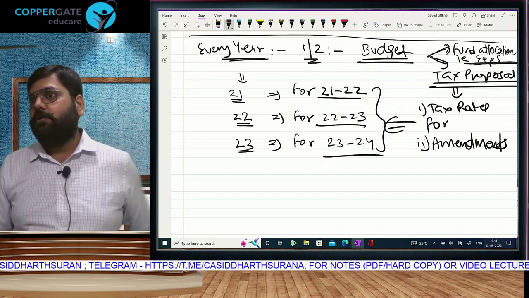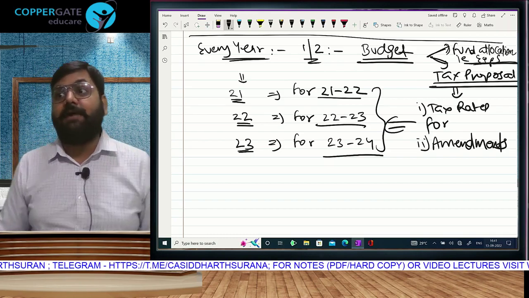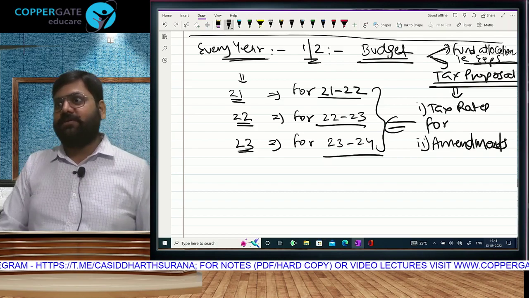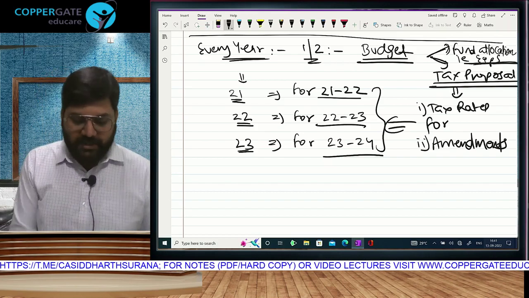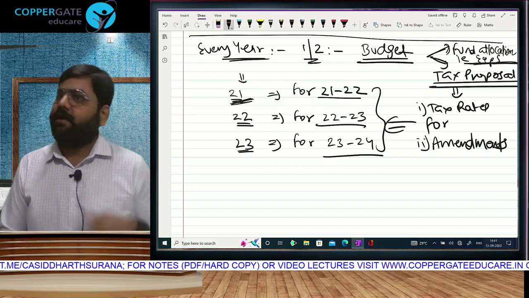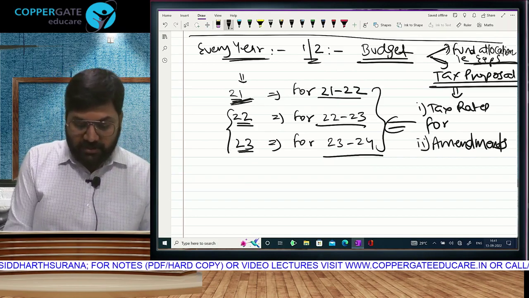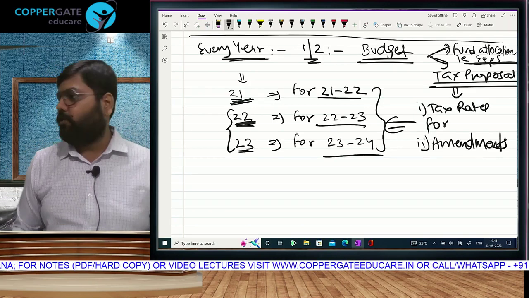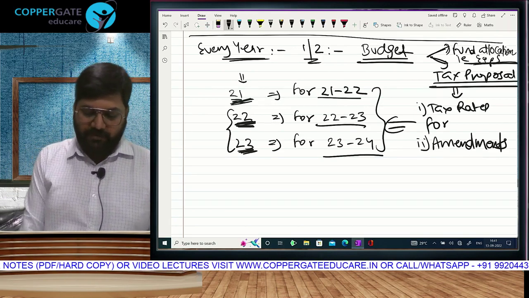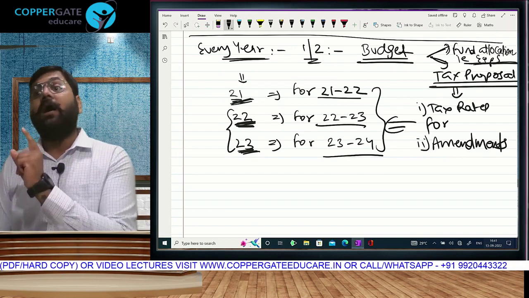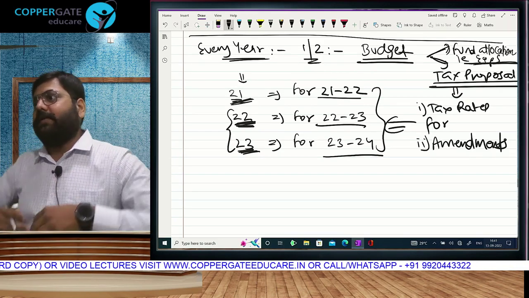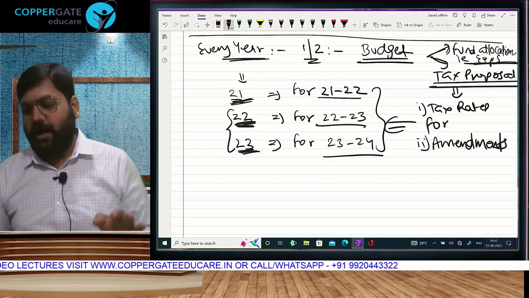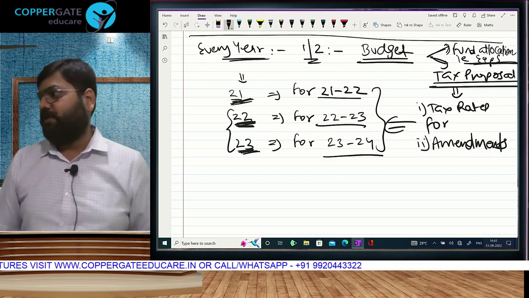Let me tell you. The last budget that will come before your exam will be the 2023 budget. But while you are studying, the last budget that is out is 2022. This will definitely not be there. Okay, this one is old, outdated. We all understand. But between these two, there is still confusion, one being what is last announced while you are studying, and the other what will come just before your exams. So you have to be clear, and I have a logical answer to that. I can just tell you, this is the budget, but I have to give you a logical reason behind that.